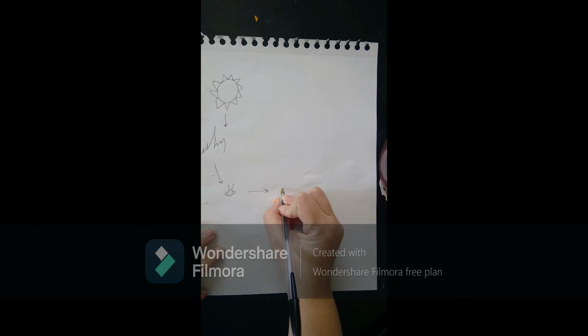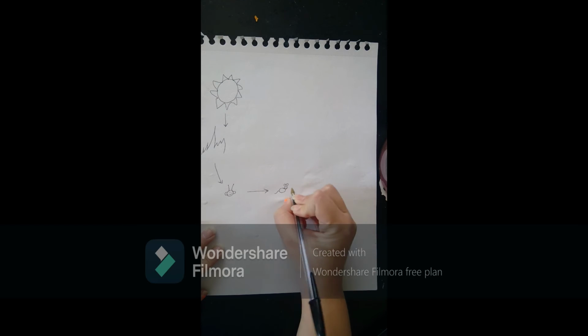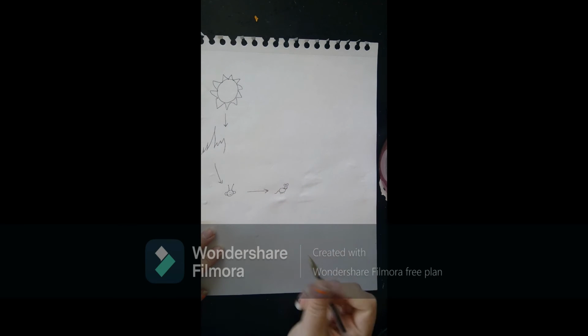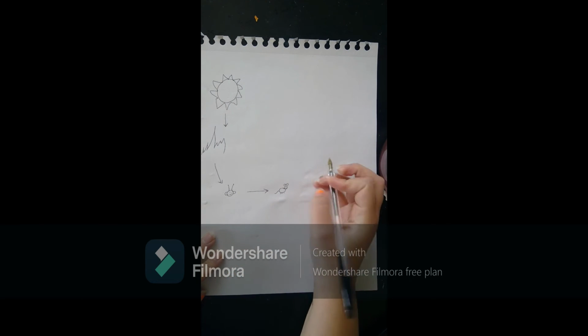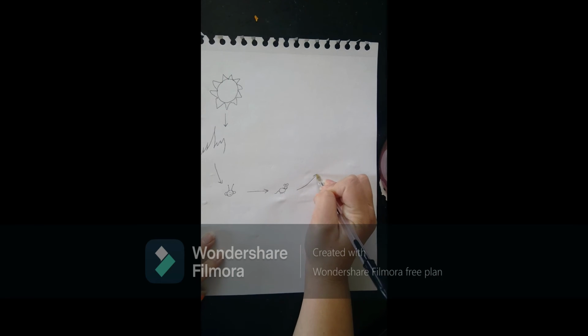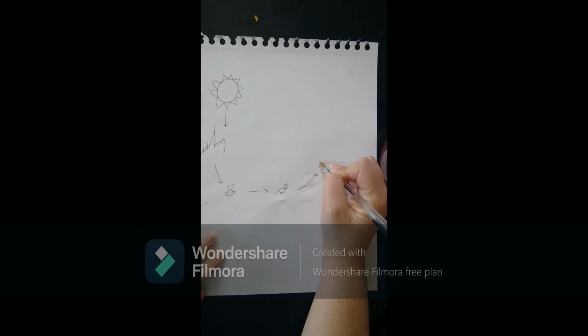Next, I am going to draw a mouse. And the mouse eats the bug and gets its nutrients and energy. Next, I'm going to draw a snake.